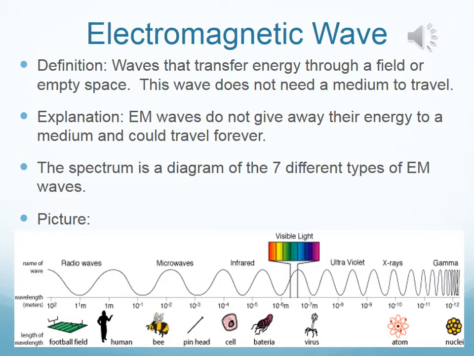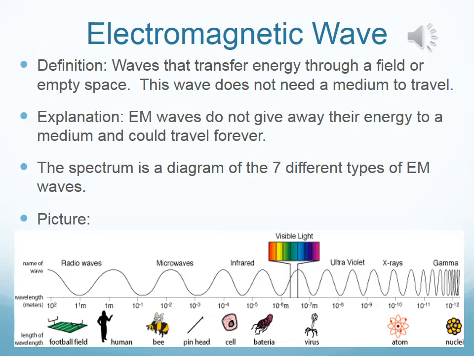The second type of wave we're going to talk about is electromagnetic waves, also known as EM waves. These waves transfer energy through a field or empty space. These waves do not need a medium to travel. However, they can still travel through one if needed. So EM waves, even though they don't travel through a medium, they don't give away their energy like, for example, mechanical waves do.